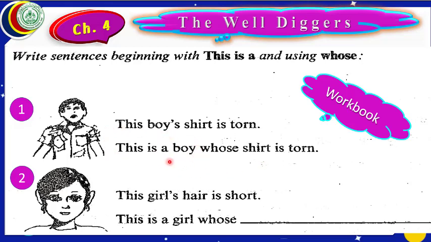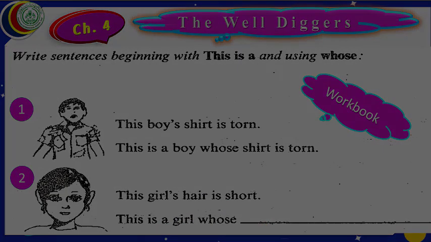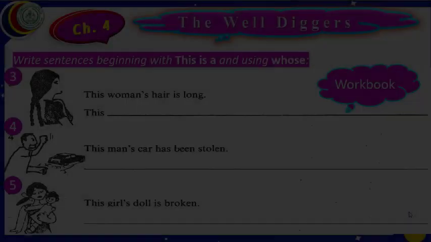Dear students, you can see here in the beginning it is written "This is a", and "whose" is also written. This means this answer satisfies the required condition. We shall do this now. This girl's hair is short. This is a girl whose hair is short.